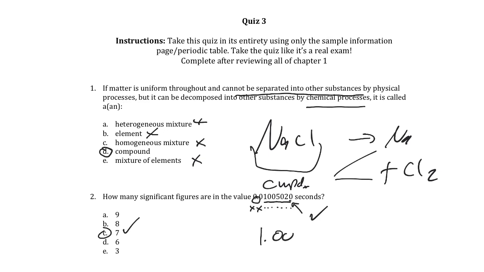Now think of it this way. If we were to use scientific notation on this number, writing the full number and all the digits, and then times 10 to the minus 2 seconds, this value here would still have 7 sig figs, and then you would clearly see that those leading zeros are just holding the placeholder for that times 10 to the minus 2 quantity.